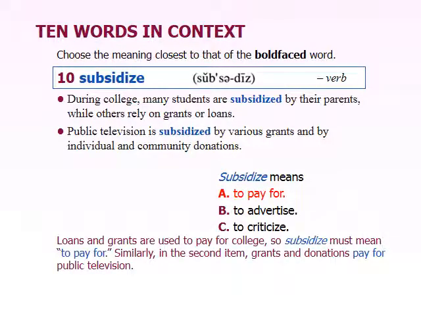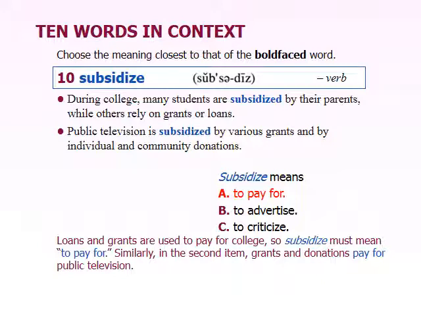Now you'll notice in both of these sentences we see subsidized followed by. Subsidized doesn't always have to be followed by, but in both of these sentences subsidized is used in the passive tense. So it's saying many students are subsidized, and then the by phrase is the people who actually pay for whatever it is.